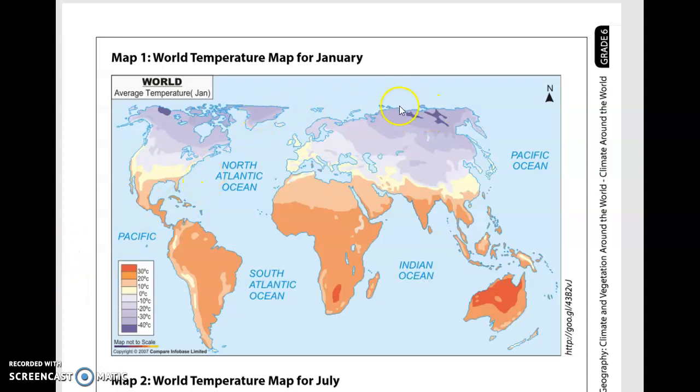Then the quite lighter color, and that is minus 30. Then we go a bit lighter, minus 20, minus 10, and the white parts 0 degrees. And that's average temperature there for January. Then we move down to the light brown pinkish color, and we see they had an average of 10 degrees in January,